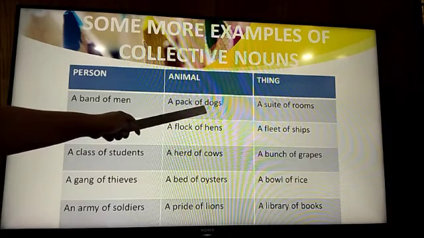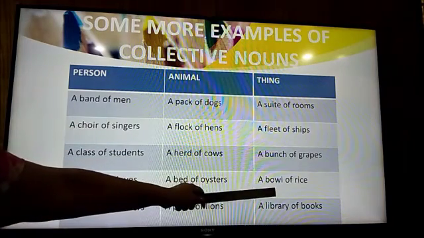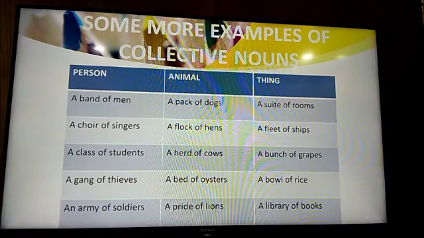Then for dogs, you can learn a pack of dogs. For rice, you can learn a bowl of rice. For books, a library of books.